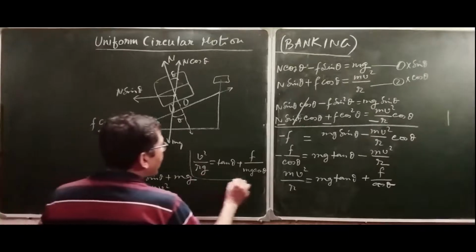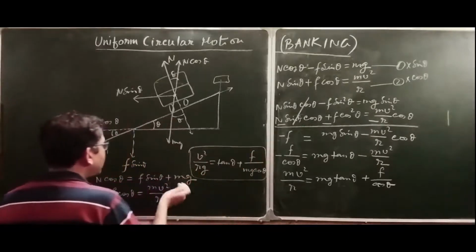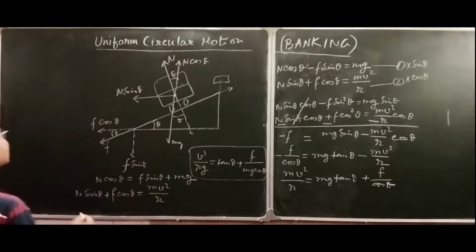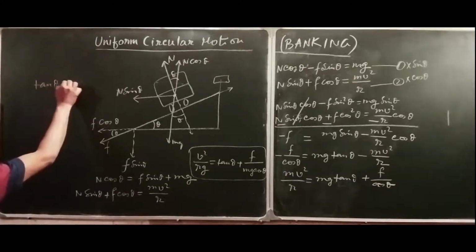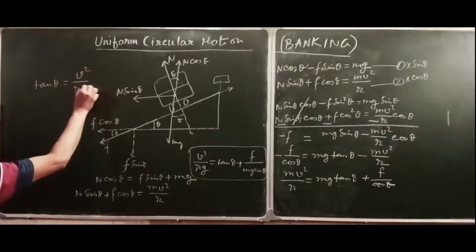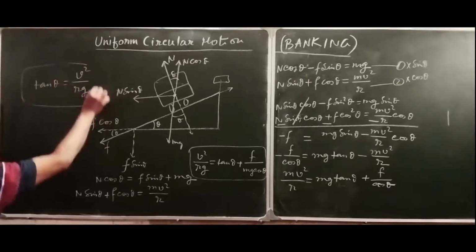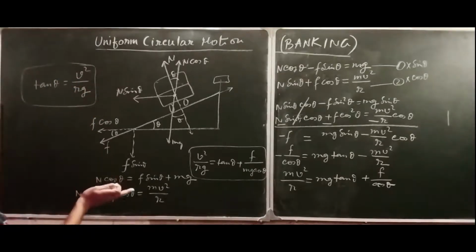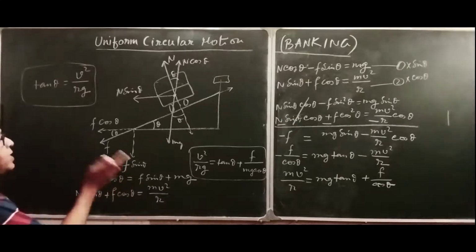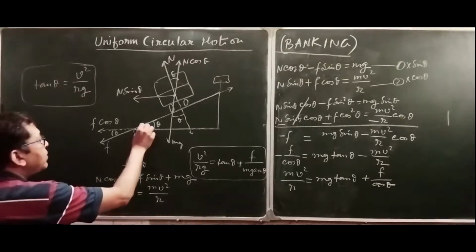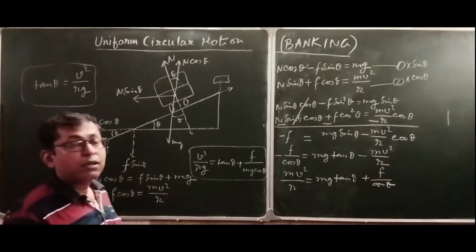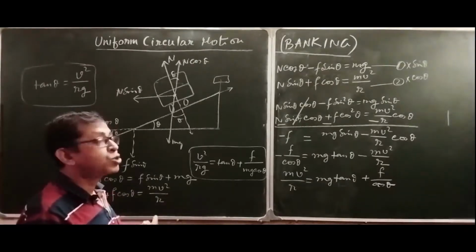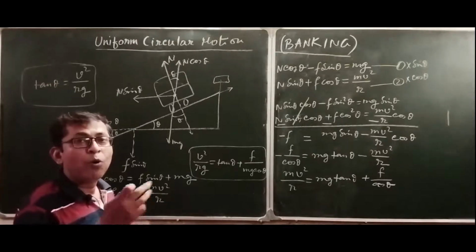If you compare this equation with the previous equation for a cyclist or a biker, you will get tan theta is equal to v square over rg, and this gives a clear indication that when friction comes into action, you can increase your speed a little more.